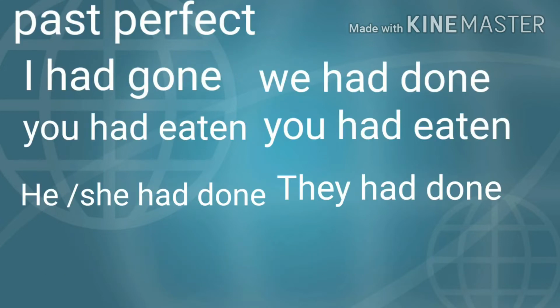Now let's come to past perfect tense. Let us take different verbs for conjugation. For example, in singular number, first person, we will write I had gone. For example, I had gone to the market. Plural number, we had done. We had done the deed. We had done the work.